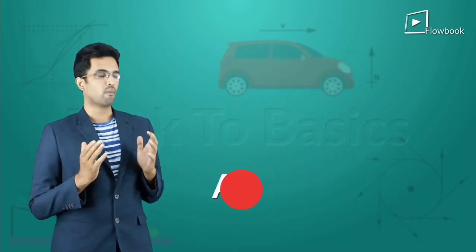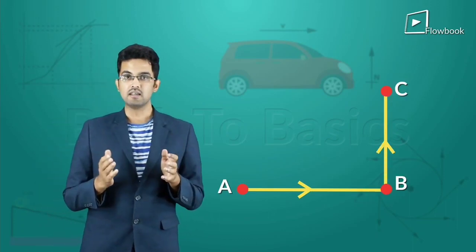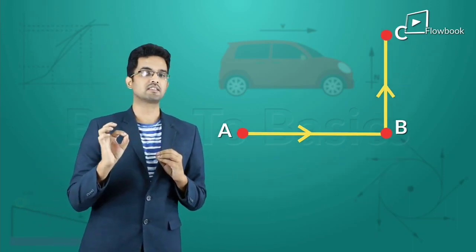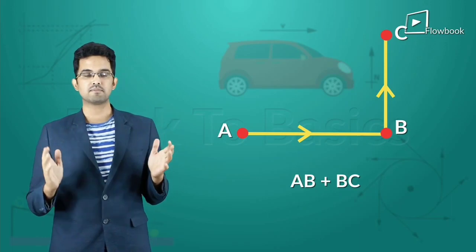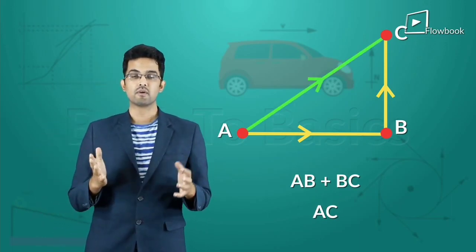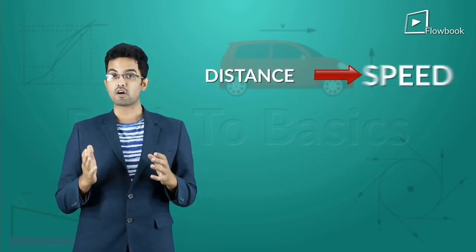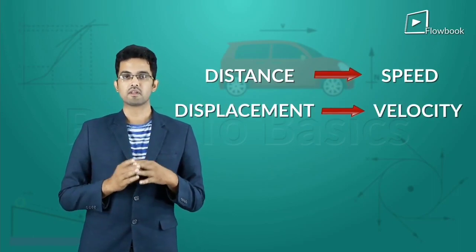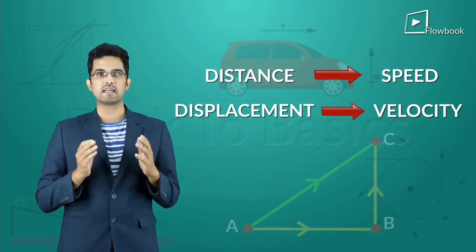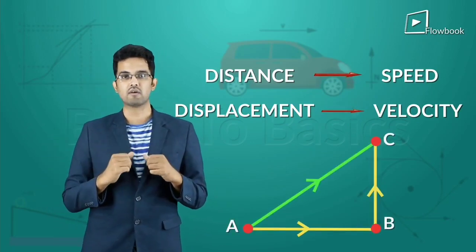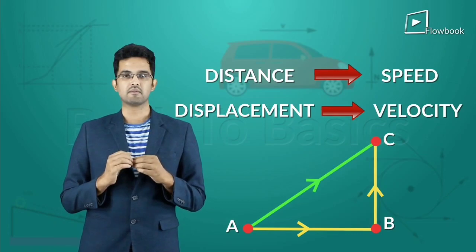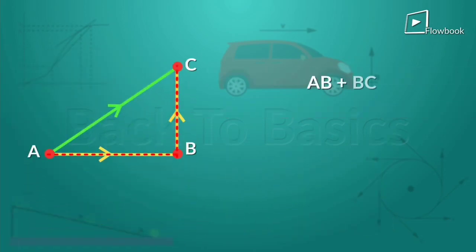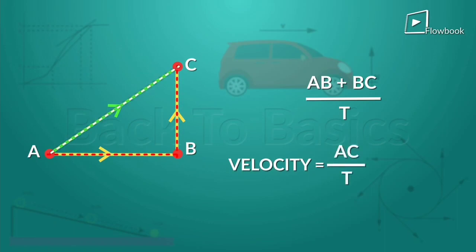If I go from point A to B to C, then we know that I have covered the distance AB plus BC, but my displacement is just AC. So now, whenever we talk about distance, we can talk about speed, and whenever we talk about displacement, we talk about velocity. Therefore, speed in this case is nothing but the total distance that I have covered divided by the total time taken. In other words, AB plus BC by T. Similarly, velocity is the total displacement by time taken, or AC by T.